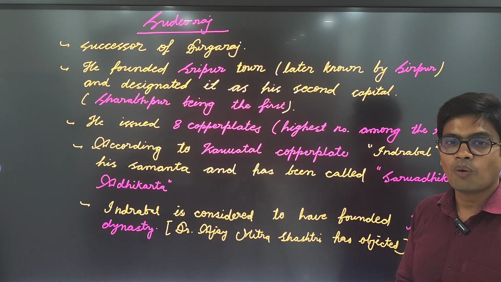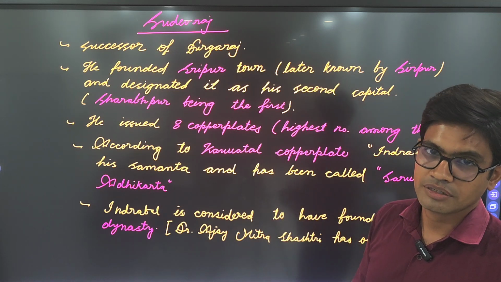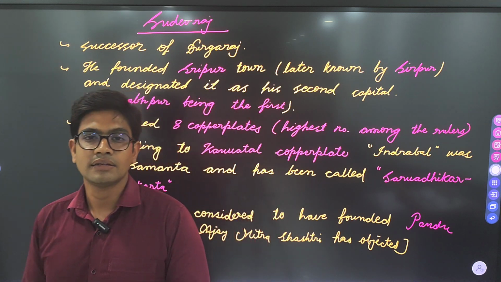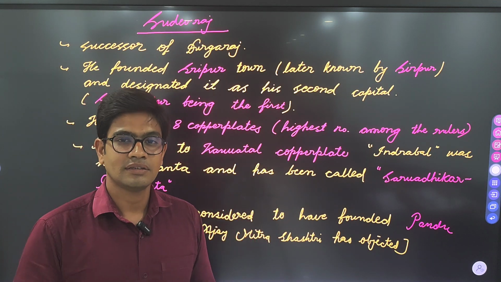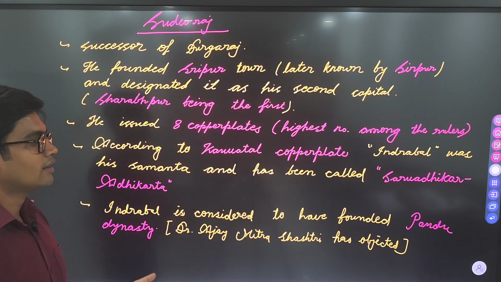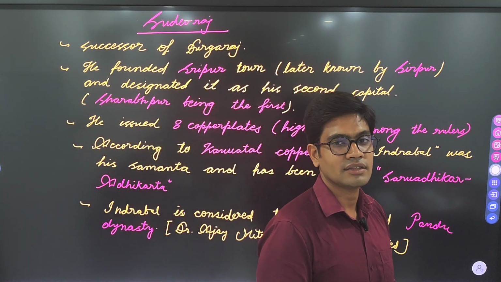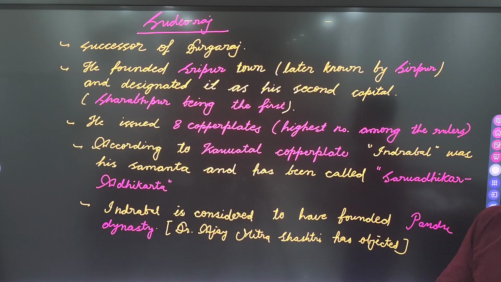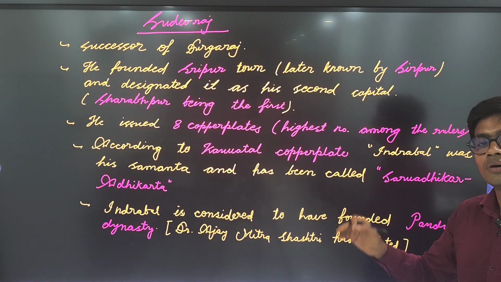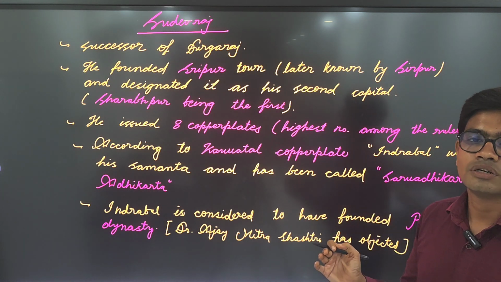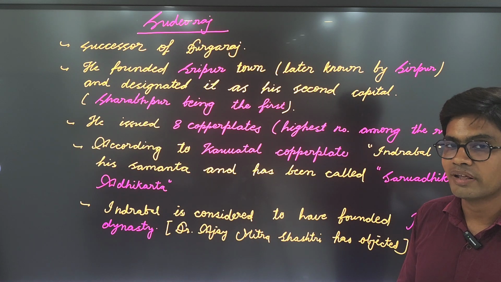According to one of his copper plates, Kawwatal copper plate, Indrabal was his Samant, and he was addressed as Sarvadhikar Adhikarta. Now, this Indrabal is the same Indrabal who is known as the founder of Pandu dynasty.